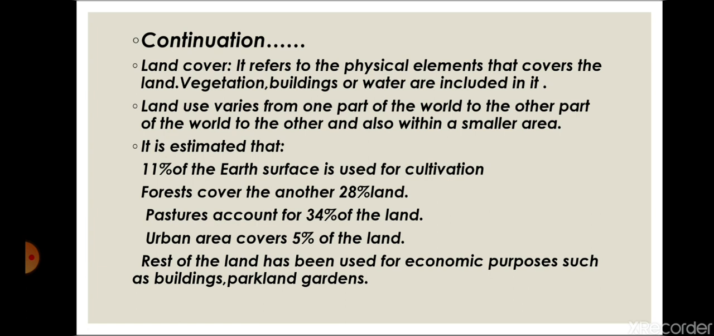If we look at how land is used all over the world, we will see that 11% of the earth's surface is covered for cultivation, which means agriculture is going on there. Forest covers another 28% of the land. Urban areas, meaning the city areas, cover about 5% of the land. The rest of the land is used for economic purposes such as buildings, parks and gardens, that means for everyone.